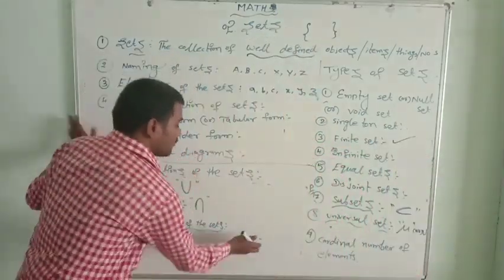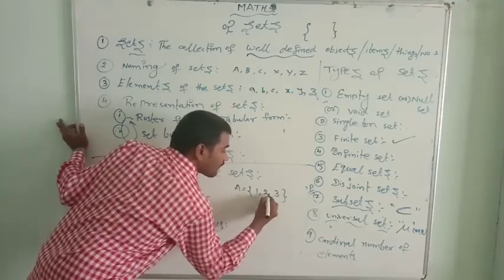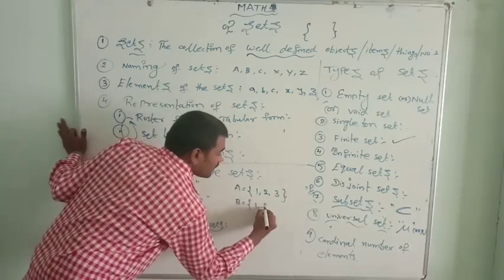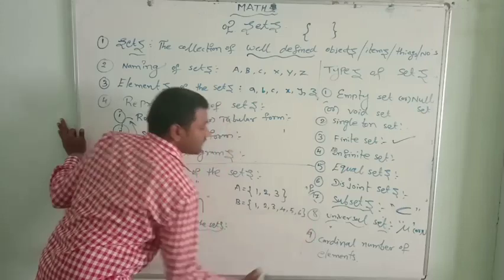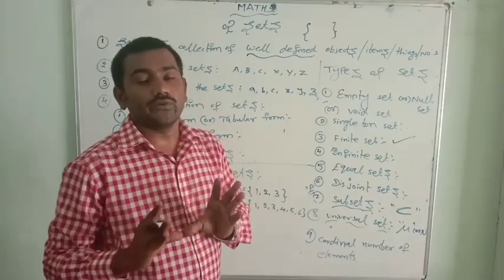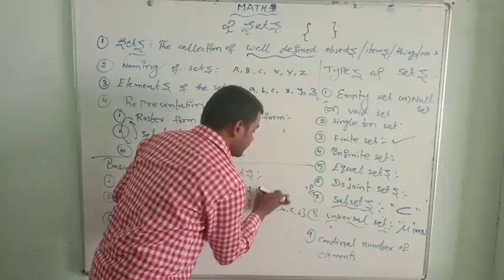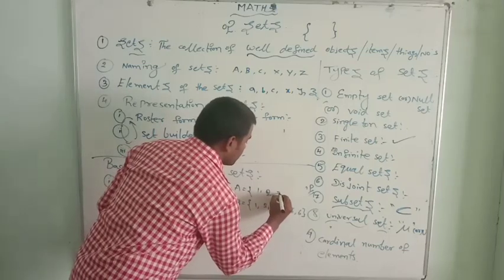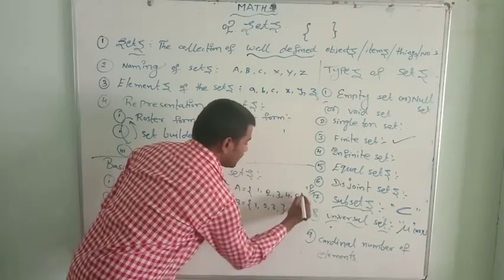Suppose if there are two sets, I will write here A equal to {1, 2, 3} and B equal to {1, 2, 3, 4, 5, 6}. Now let me show what is the meaning of it. Again let me take {1, 2, 3, 4, 5}. Here let me take as a 3.